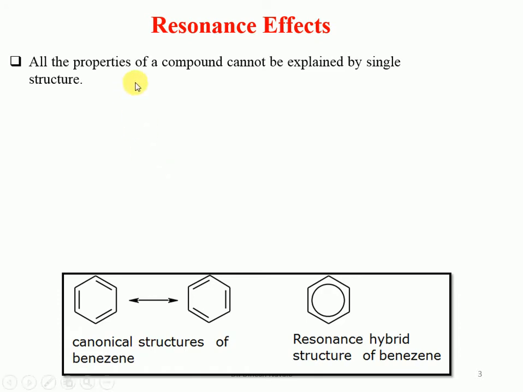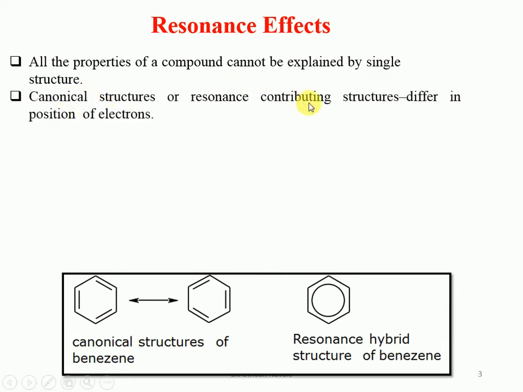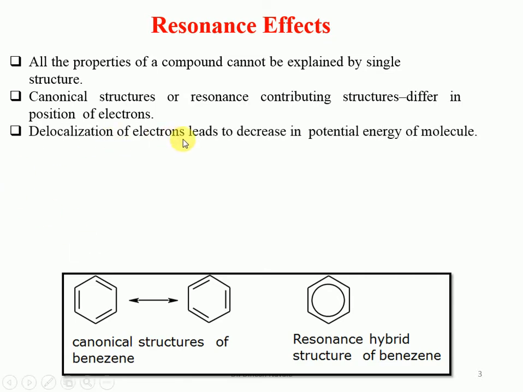All the properties of a compound cannot be explained by a single structure. That means only this structure or this structure cannot give a complete idea about all the properties of the molecule. In such a case, the canonical or resonance contributing structures differ in the position of electrons. We can see that there is a pi bond between this carbon and this carbon, but in the next structure there is only a single bond between both carbon atoms. So the position of electrons differs. Delocalization of electrons leads to a decrease in the potential energy of the molecule, so the resonance hybrid is more stable than the canonical structures.